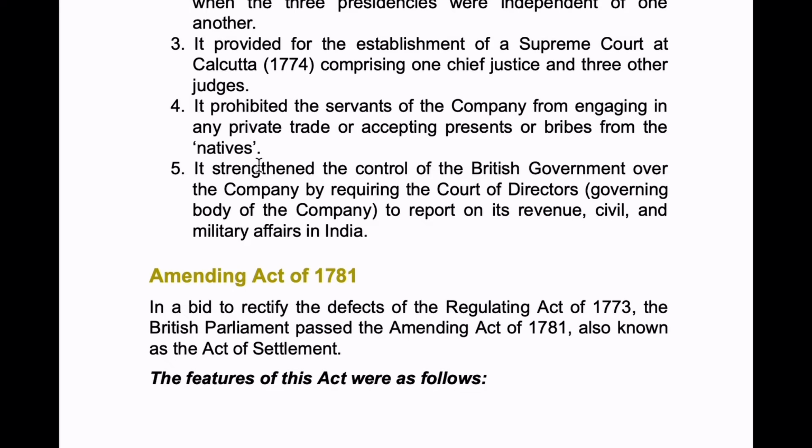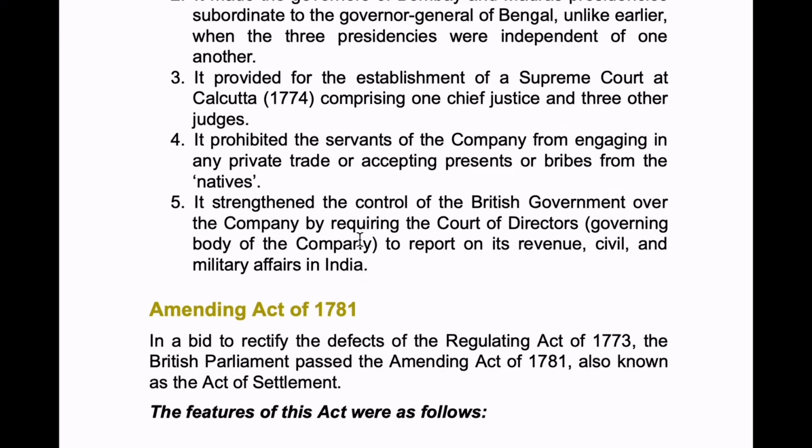Next, it strengthened the control of the British government over the company by requiring the Court of Directors, the governing body of the company, to report on its revenue, civil and military affairs. So the Court of Directors was formed to strengthen the control of the British government over the East India Company. Okay, so the Court of Directors, that is COD, was formed to report on its revenue, civil and military affairs. So these are the 5 features.